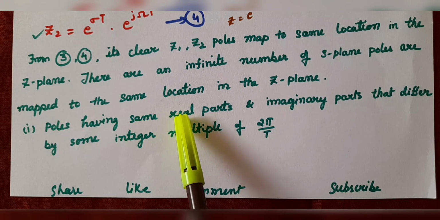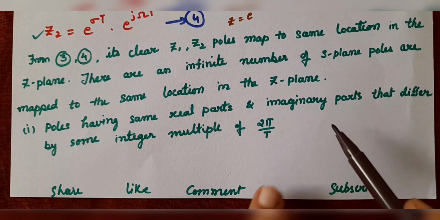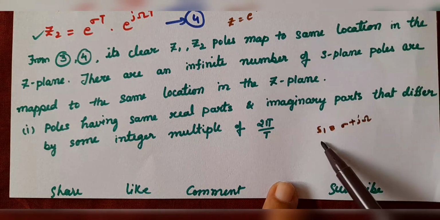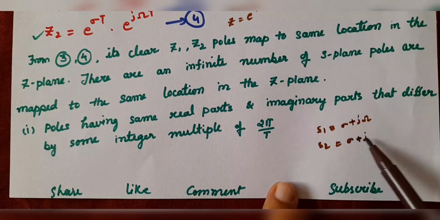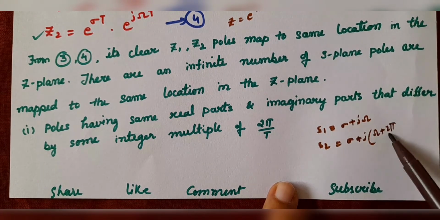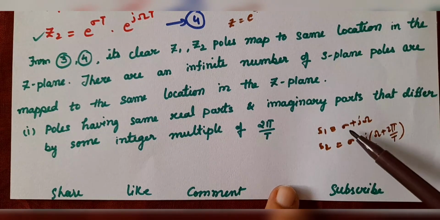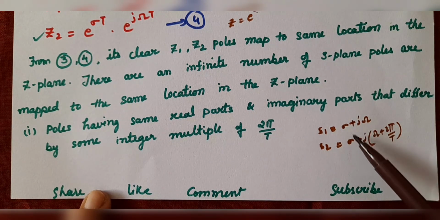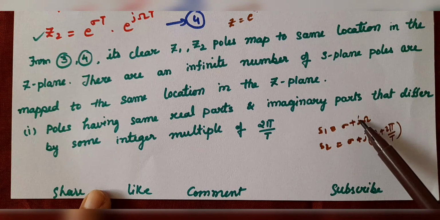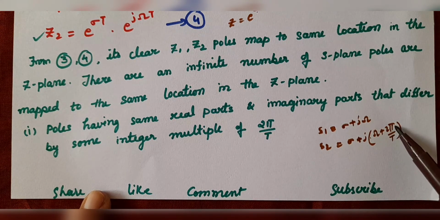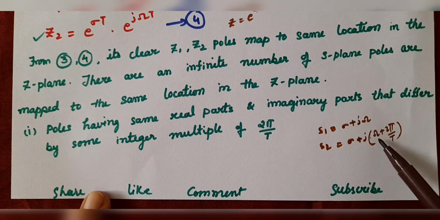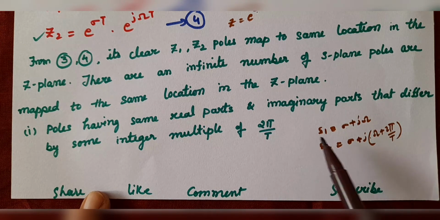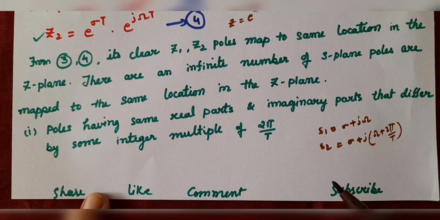Poles having the same real part. Why the same real part? Because we have taken S1 as sigma plus j omega. What is S2? Sigma plus j omega plus 2 pi by capital T. Okay. So, here the real part is the same. The poles have the same real parts and imaginary parts that differ by some integer multiple of 2 pi by capital T. The imaginary part is differing by 2 pi by capital T. In that case, aliasing will occur.